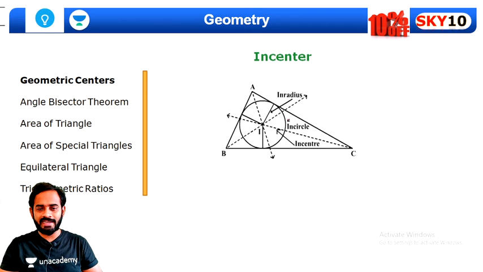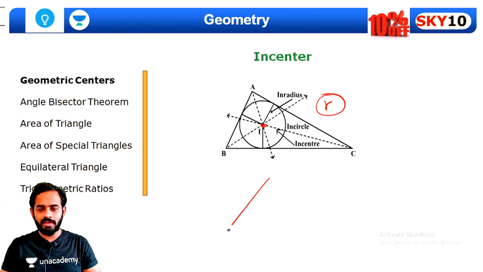Next is incenter. If we draw all the angle bisectors, there will be three angle bisectors for any triangle, and their intersection point is called the incenter. Why is it the incenter? Because if we draw a circle having this center and a radius equal to the perpendicular distance from the center to the sides, that will be a circle. It is called the incircle. Its center is called the incenter and its radius is called the inradius. And the inradius is nothing but small r.